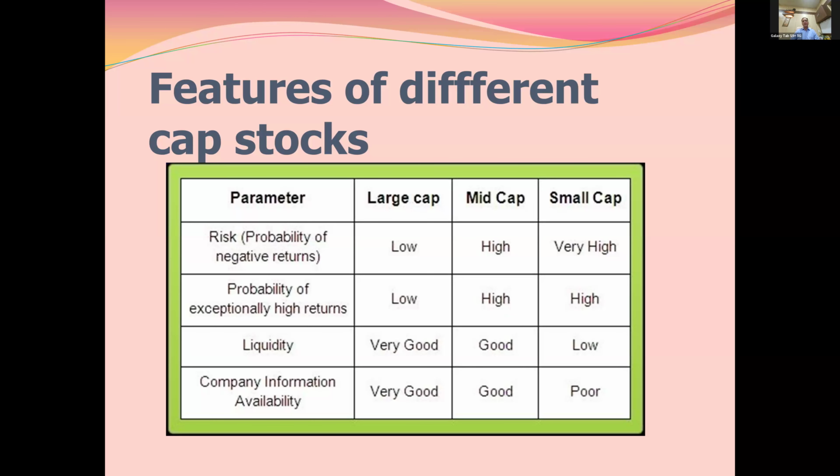Liquidity is very good. So whenever you want to sell, you can sell. Whenever you want to buy, you can buy. They hardly go into circuits. And company information on social media, in every media, every platform, is very available. And the mid caps stay somewhere between these two.